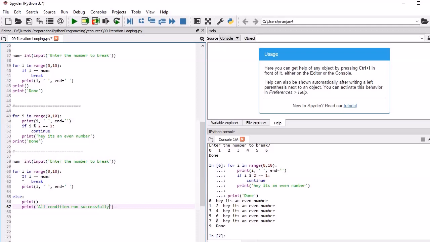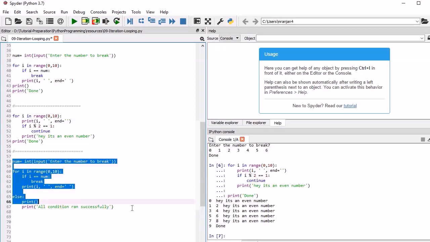So that means it doesn't break. But what will happen if we have given an input 6, that means it hasn't run all the conditions and it will break in between. So what will it print? Suppose we enter 7, so it will print 0 to 6, and it will break. Then it will not fall into this condition. But if we provide the value 11, it will execute entirely and at last it will print this condition.